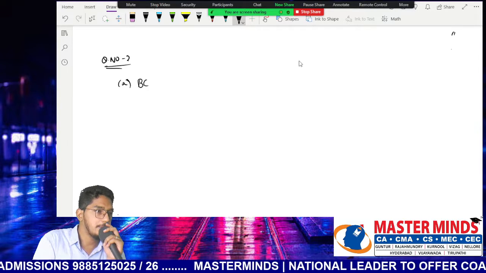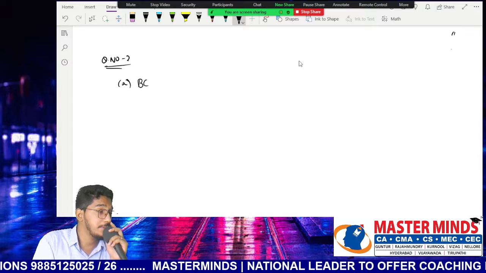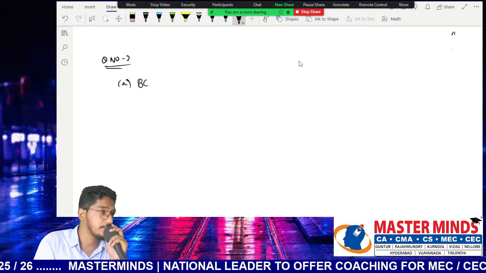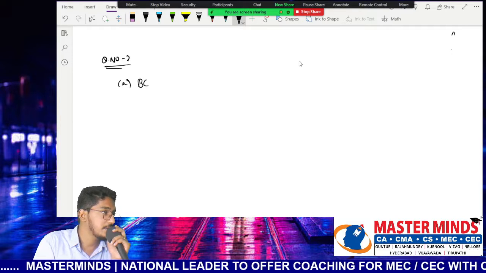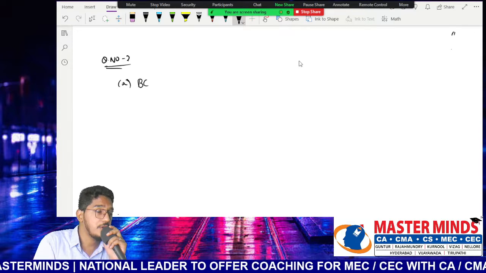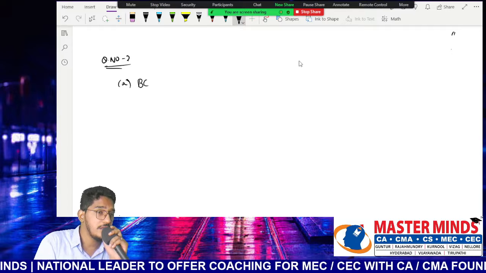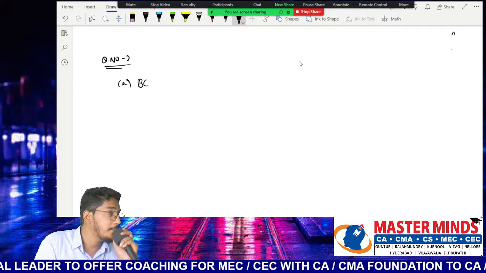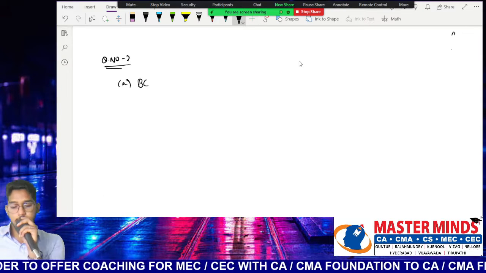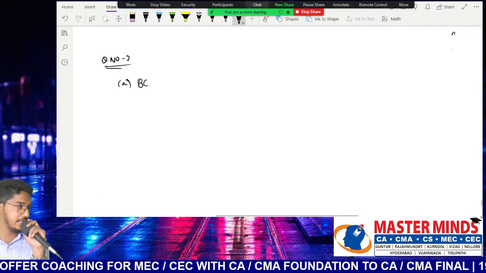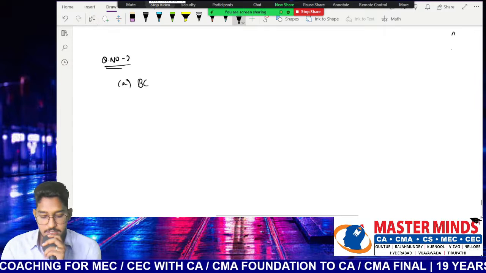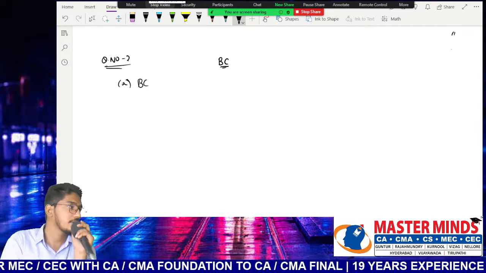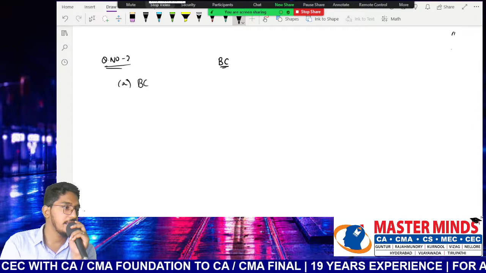What does that mean? Should a body corporate be eligible for appointment as an auditor or should not be eligible? Eligible or not eligible? Not eligible. Why? Because they are giving this term under what? Disqualifications. So the first disqualification is what? Body corporate. A body corporate is not eligible for appointment as an auditor. First we need to understand when we call an entity a body corporate.